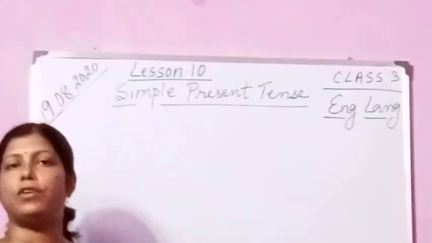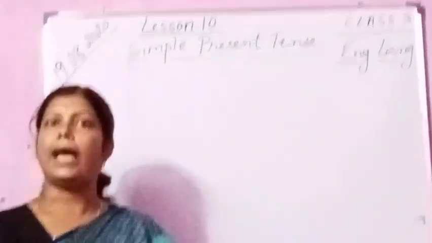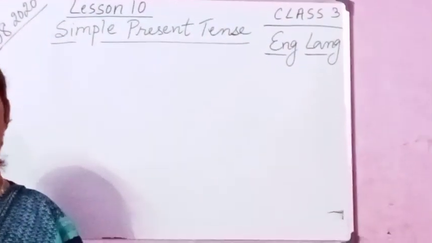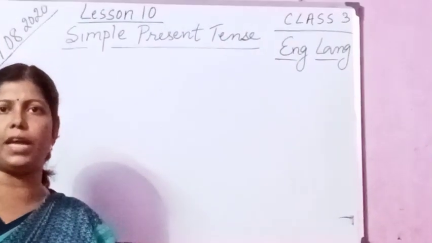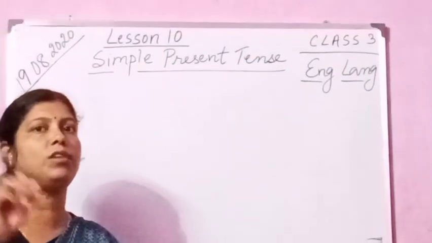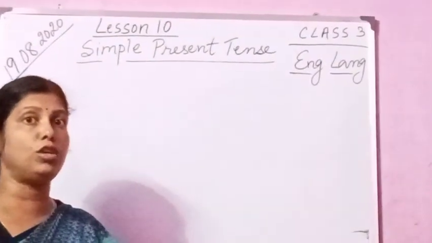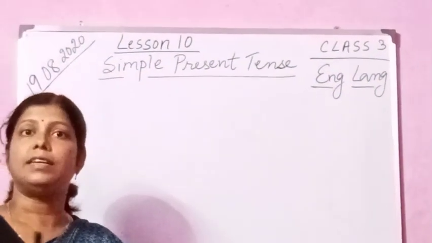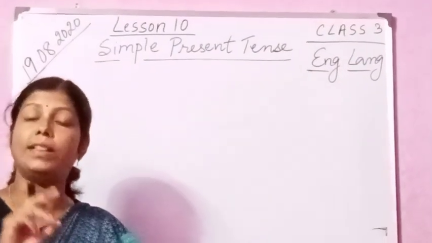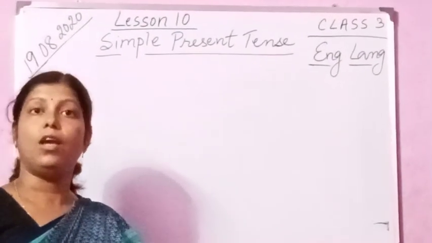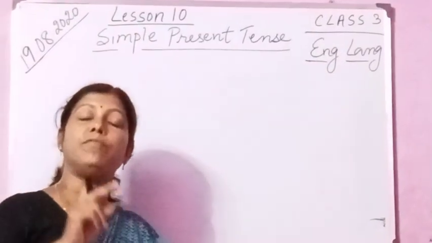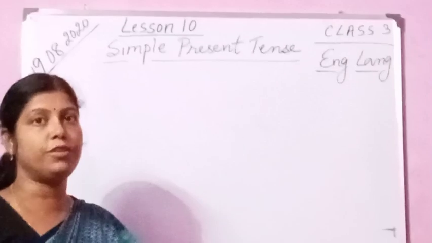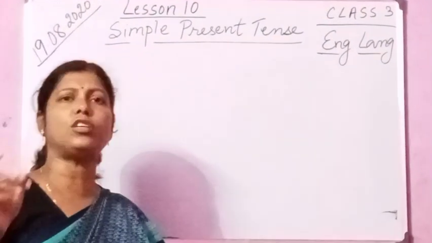What do you understand by verb? Verb means action. A verb is an action word or an action being done. So just now I told you that simple present tense is a verb tense. And what is tense? Tense is the time when the action is being done. So verb is an action word and tense is the time when the action is being done.